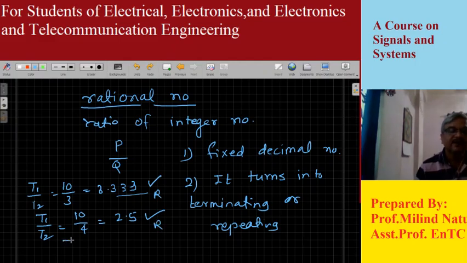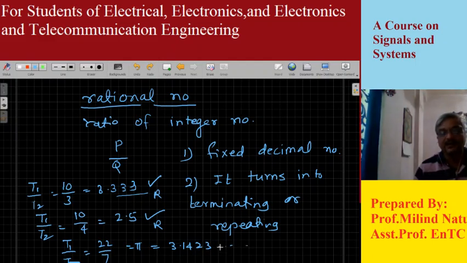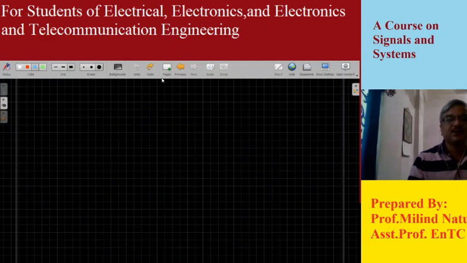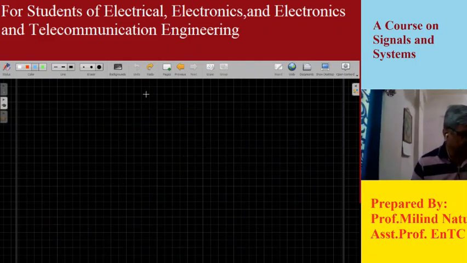But if we take T1 upon T2 as, let's say, 22 by 7, which is a pi value, pi is 3.1423 and so on. This number is not repeating. Every number is new in this series, and therefore this is not a rational number. So pi is not a rational number, and a square root is not a rational number. So if in the given expression such terms appear, then we can conclude that the signal is aperiodic. So we have to test the condition that the ratio of two integers must be a rational number.